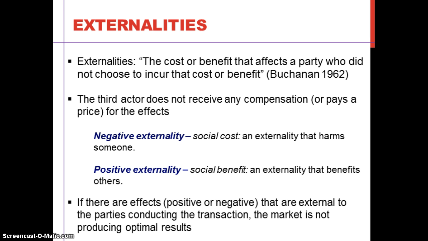In this video, we'll cover another type of market failure, externalities. So, what are externalities? According to Buchanan, who is a Nobel Prize winner of economics, an externality is a cost or benefit that affects a third party who did not intend to pay that cost or get that benefit.